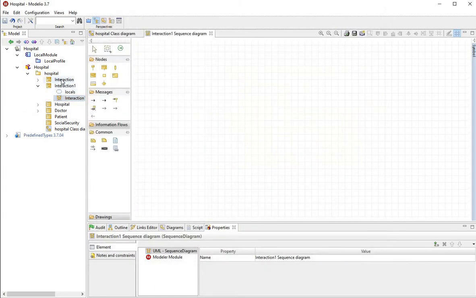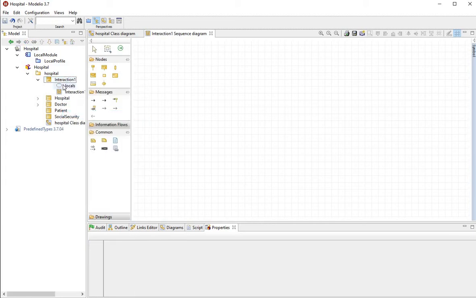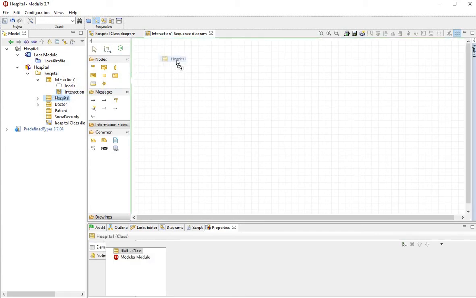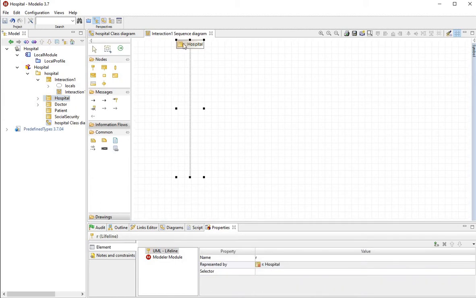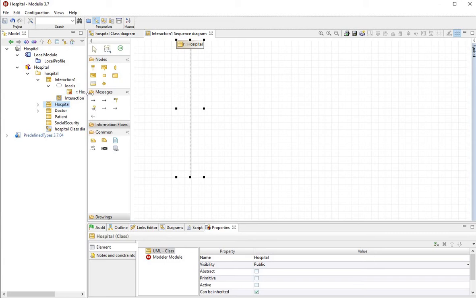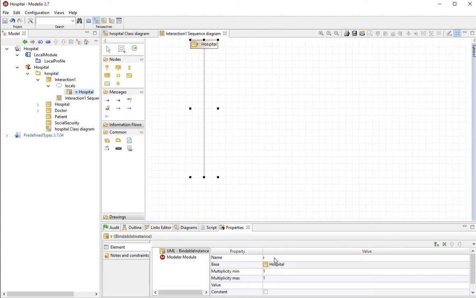So this new sequence diagram appears here. And then it's very easy to create the lifelines of the sequence diagram. I simply take the objects, the classes on the left, and I drag and drop them on the sequence diagram. Here you see I have an object R of type hospital. If I want to change the R up here, I have to go into locals. And here I see my R. And here I can go in the properties selection and change. I can call it H, for example.